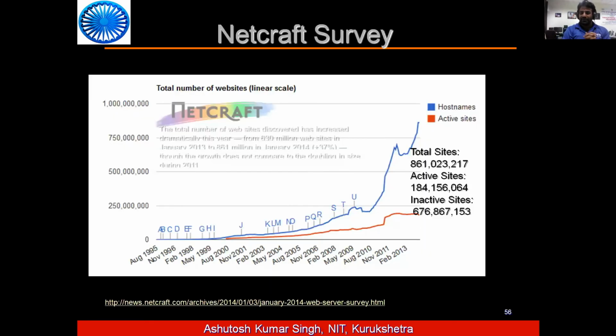If I take an example here, this one was in 2014. The total number of websites here is roughly 861023217, and active ones are only 184156064. Inactive are 676867153. So you can see roughly around 75% of websites are not active.